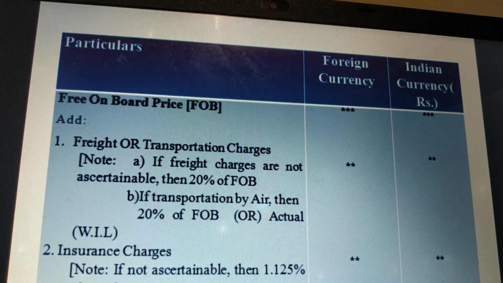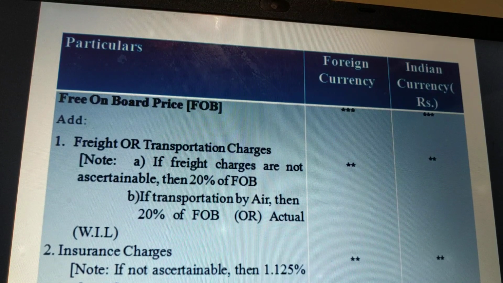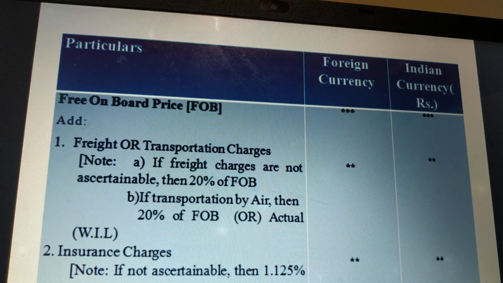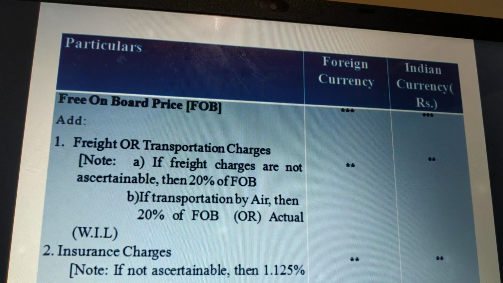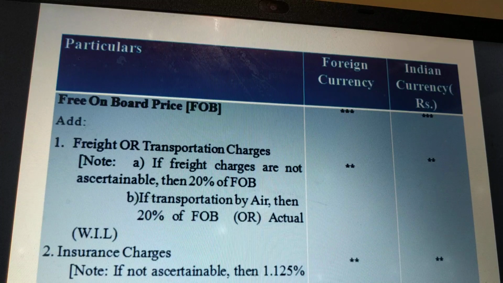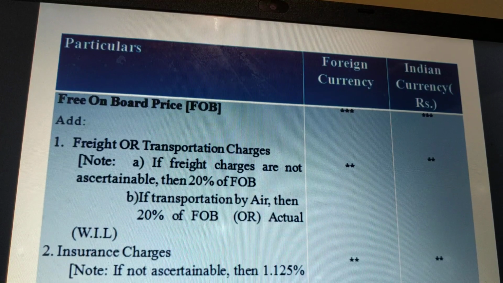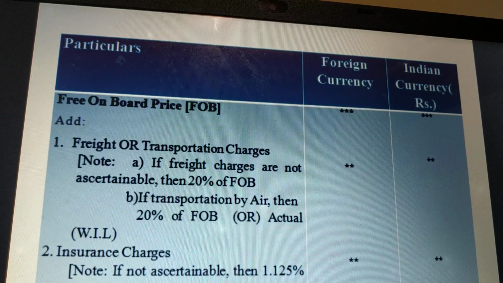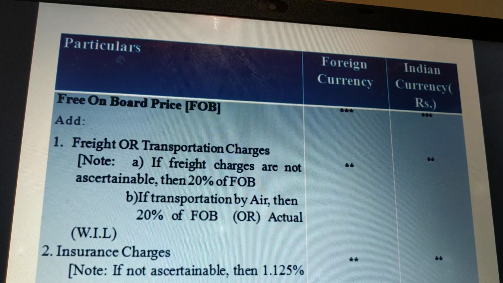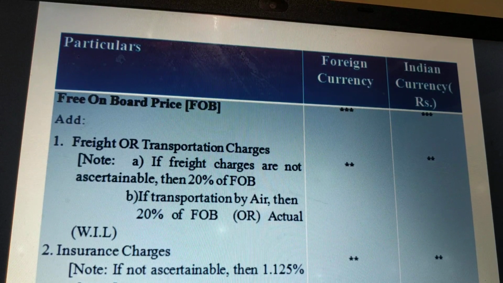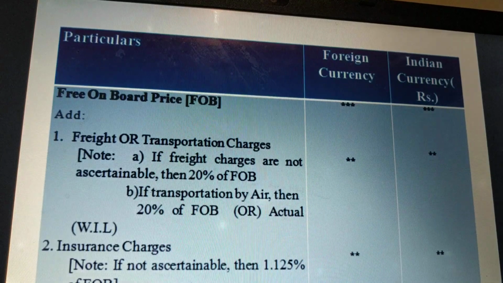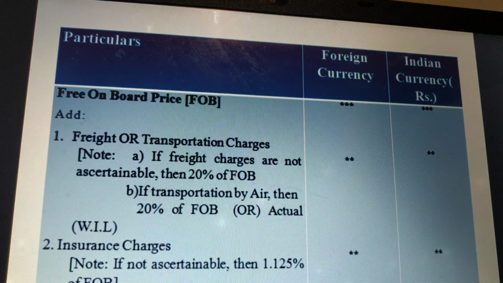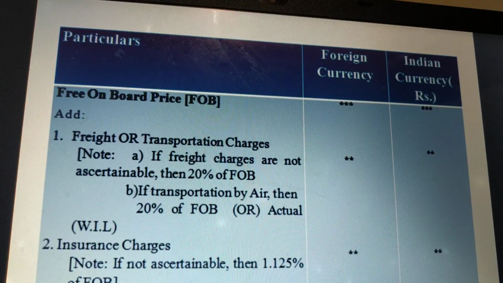After getting the FOB price, next we add two important items. One is freight, another one is insurance. As discussed earlier, freight is taken as either 20% of FOB price or actual, whichever is less, when it is imported by air. If it is imported through land or any other means of transportation, then we have to take the actual. If the actual amount is not given, then we take 20% of FOB price. And the last is insurance charges. If it is given, take that amount. If it is not given in the problem, then you take 1.125% of the FOB price.